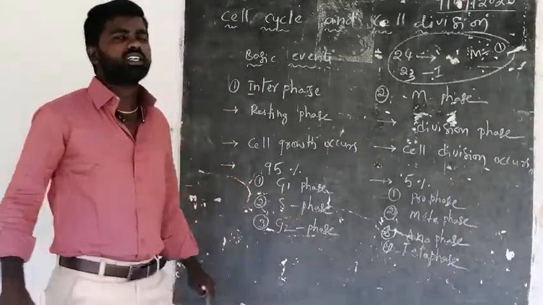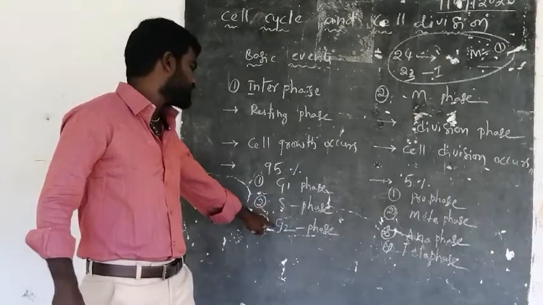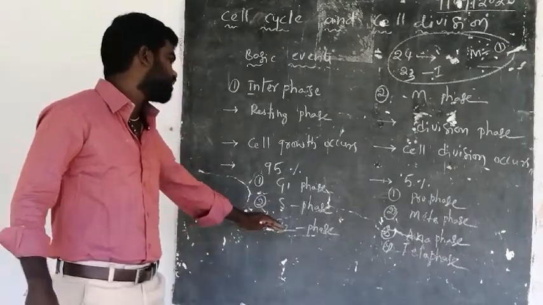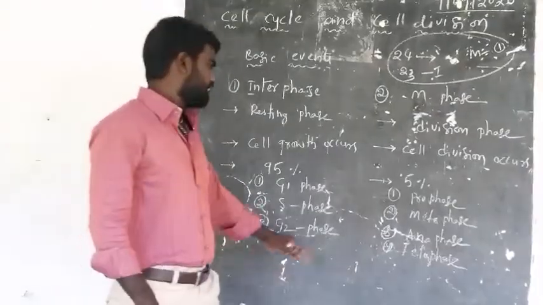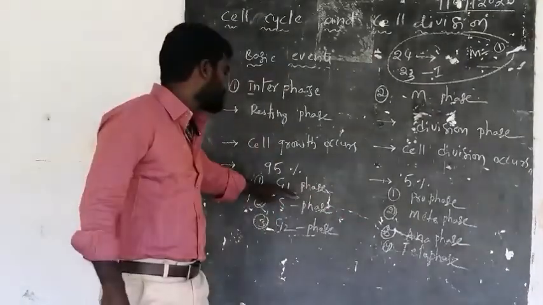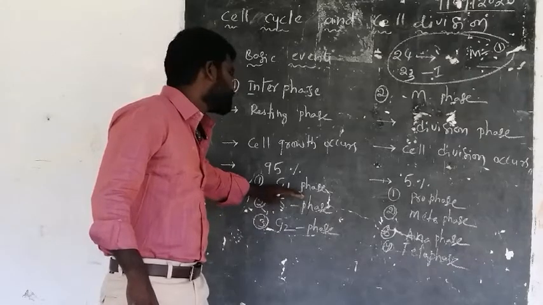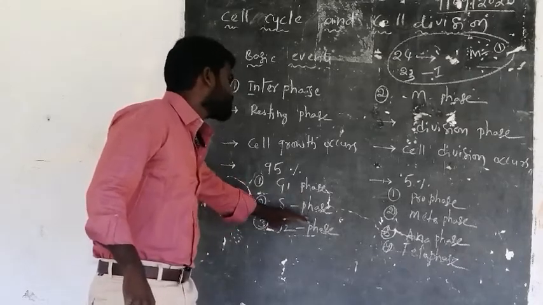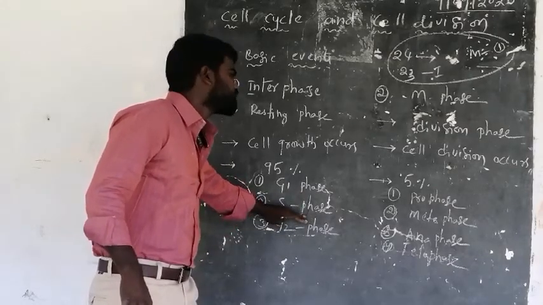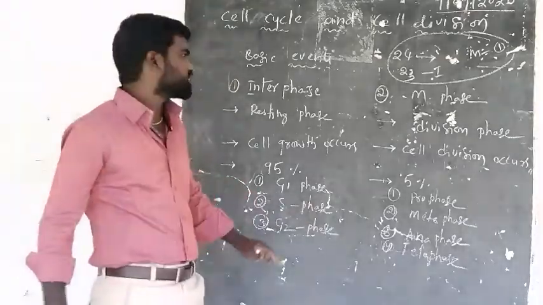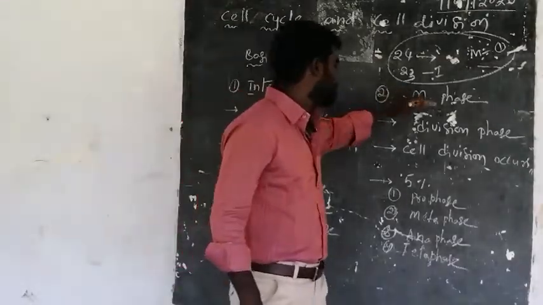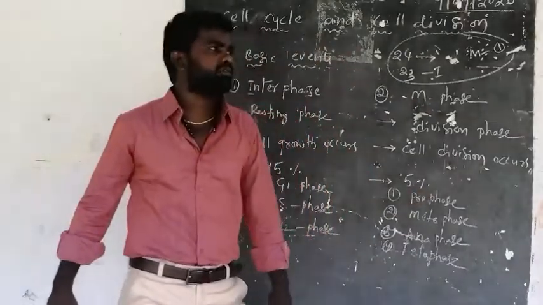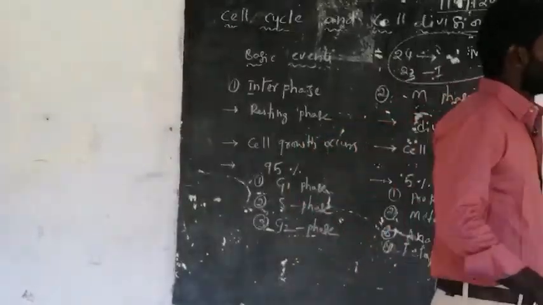Whereas G2 phase is again a gap phase or resting phase. G1 means gap 1 and G2 gap 2. Between gap 1 and gap 2, the synthesis of DNA occurs. And these are the 3 subphases which come under the interphase. And in M phase, there are 4 subphases.